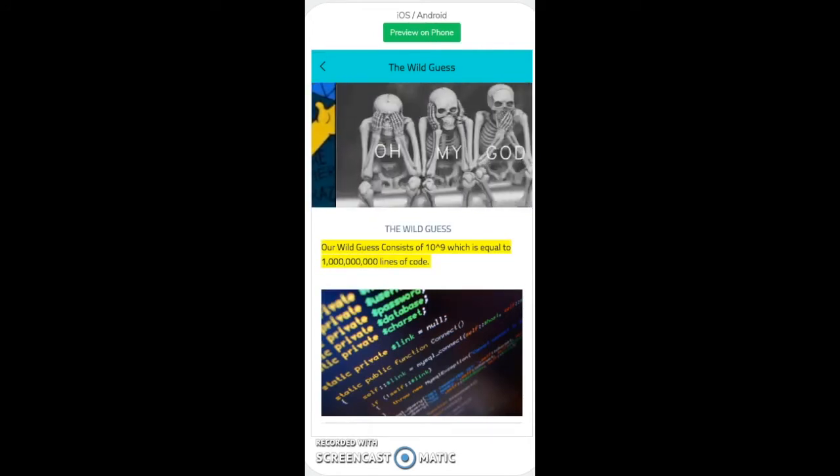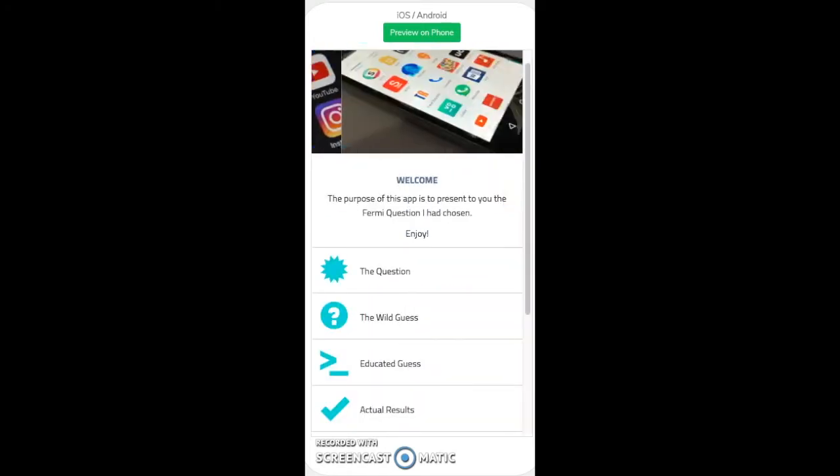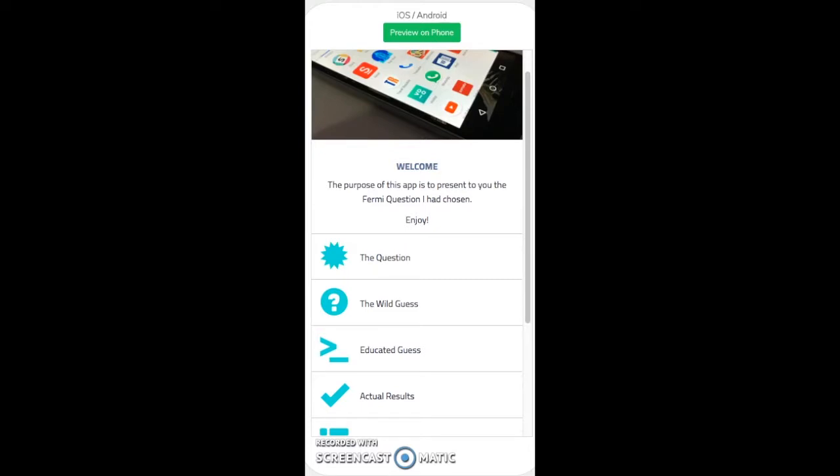So for my wild guess, I would have to go with 10 to the power of 9, which is equal to about 1 billion lines of code. And yeah, it's a wild guess, so no logic whatsoever required. Now let's go ahead and dive into my educated guess.